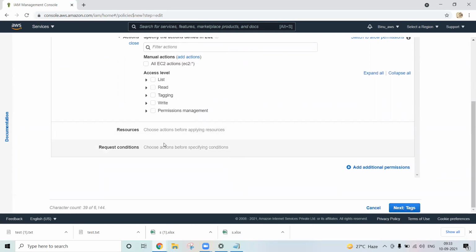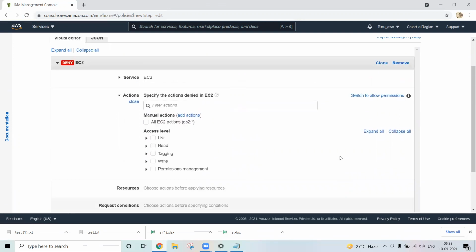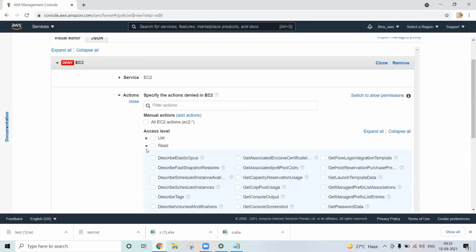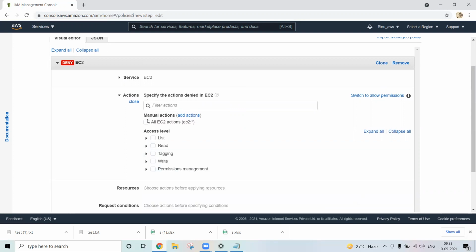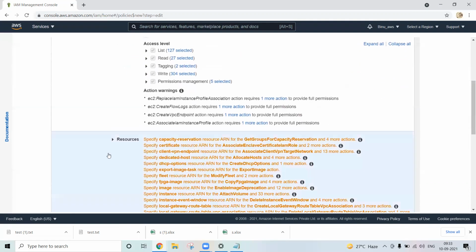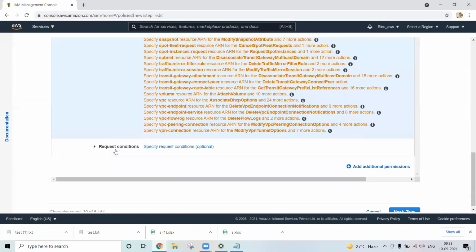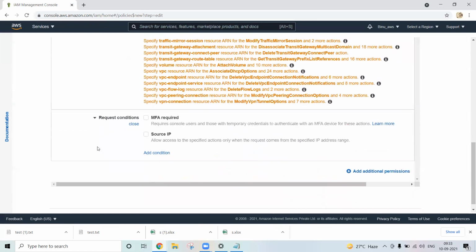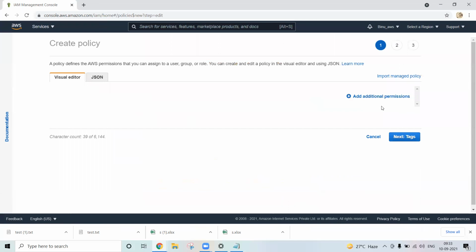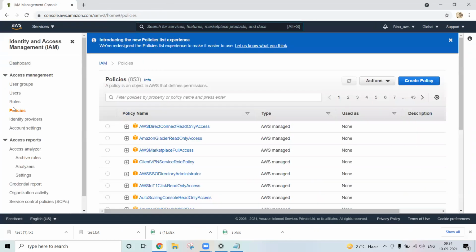Just a moment. See, under read everything is there, right? So let's say everything will be blocked, no one can access. So there are options, and from there you can add the resource as well. Let me check that one, where the policy generator is. Just a moment, let me check.